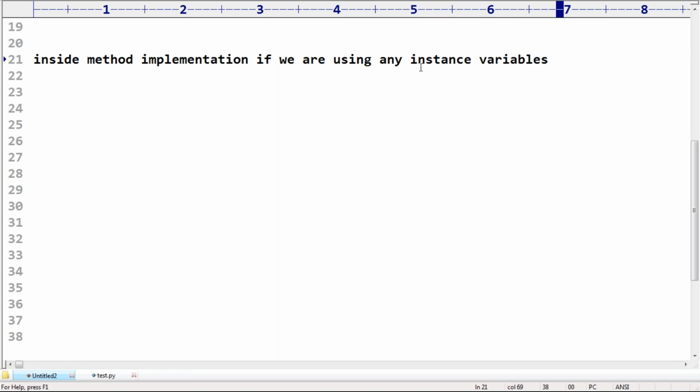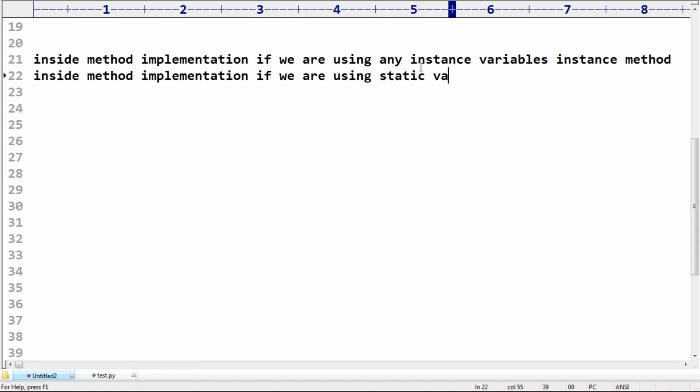Are you using any instance variable? Then compulsorily we have to declare that method as an instance method. Remember this: inside the method implementation, if we are using or getting at least one instance variable, that method is always an instance method, right? Now suppose I'm not using even a single instance variable, but we are using static variables.